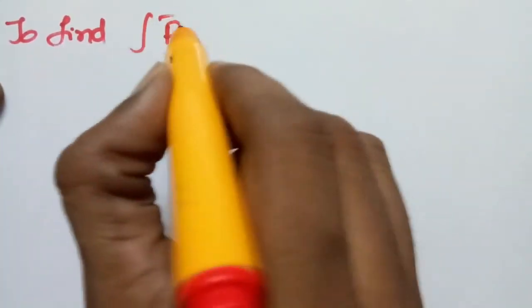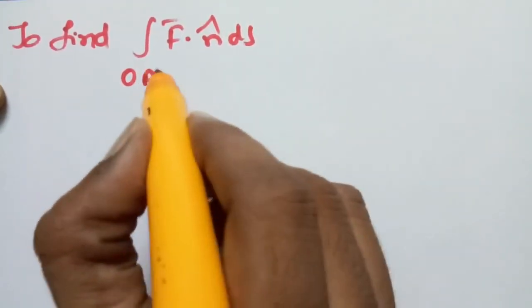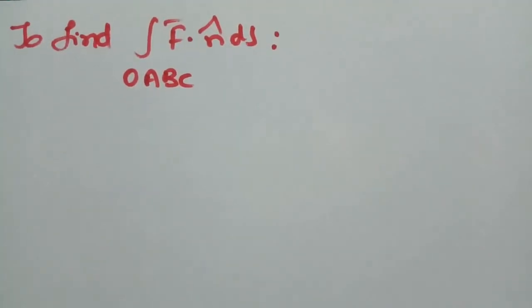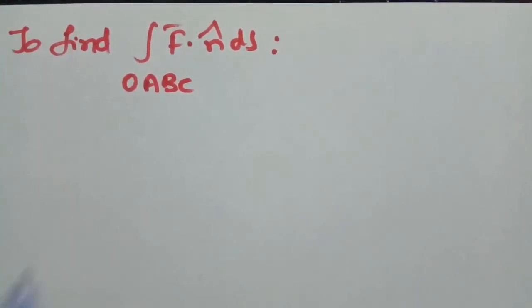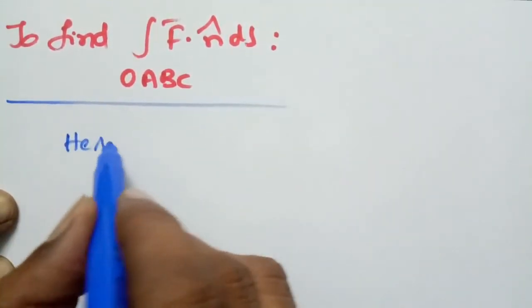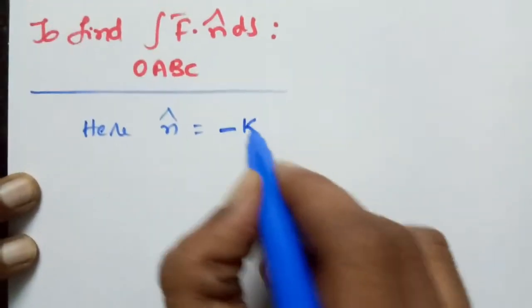To find the integral of f bar dot n cap ds over OABC, now f bar dot n cap, where n cap is minus k cap.